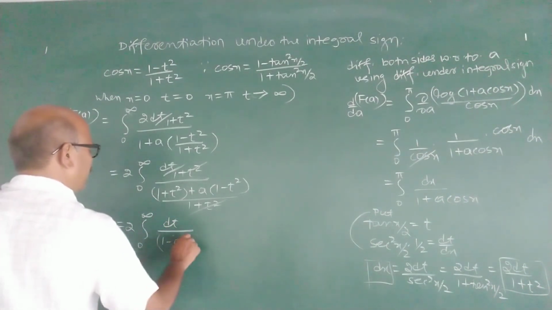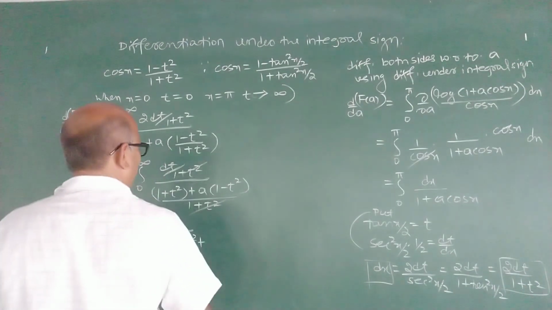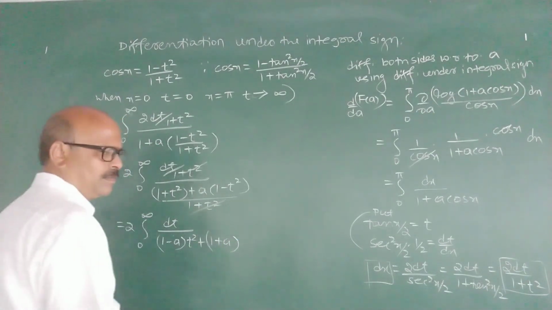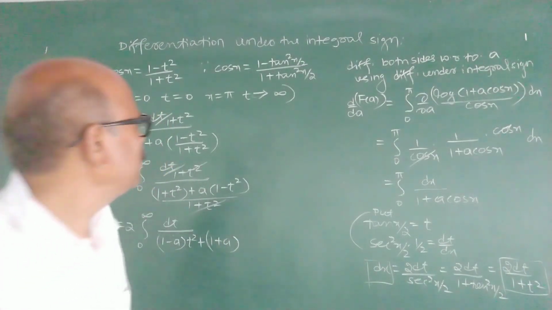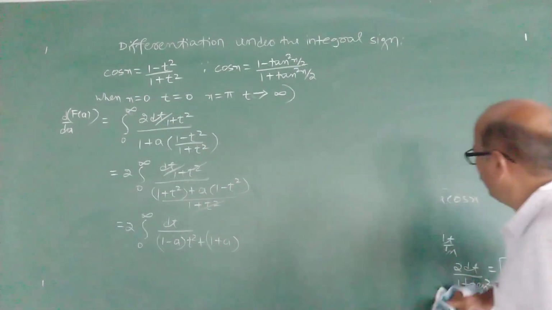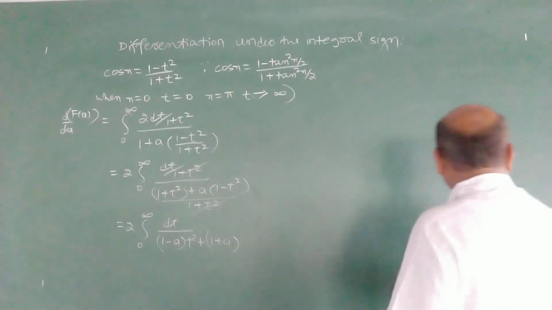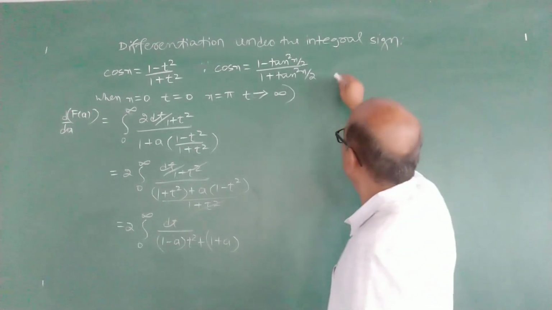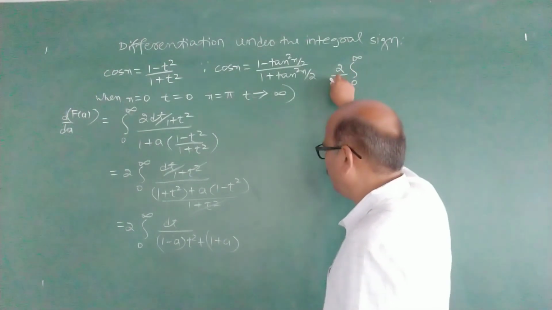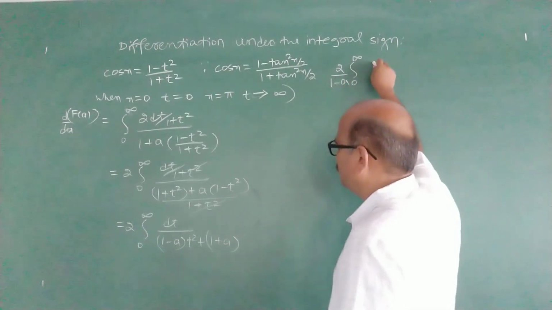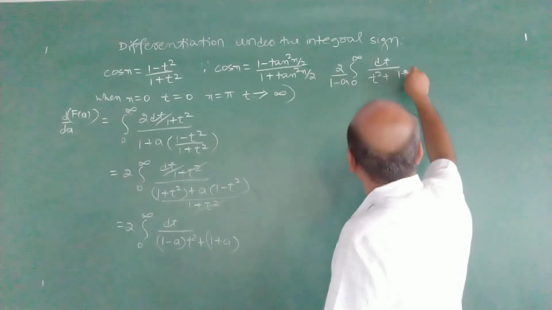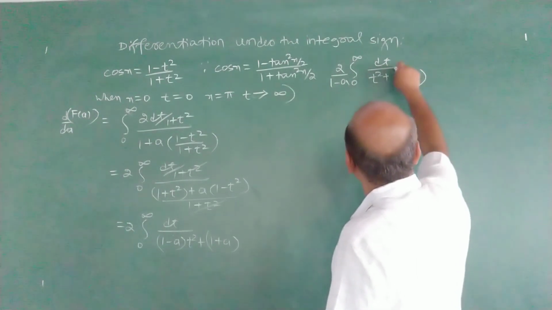1 minus a into t square plus 1 plus a. Only simplification, it reduces to a rational algebraic function in t, hence we can evaluate. It is 2 by 1 minus a, integral 0 to infinity dt by t square plus 1 plus a upon 1 minus a.